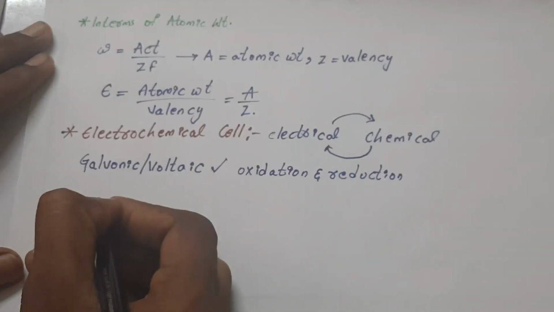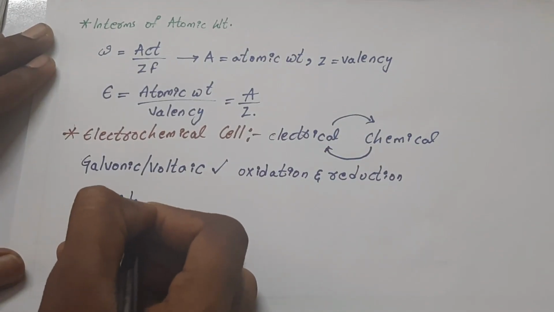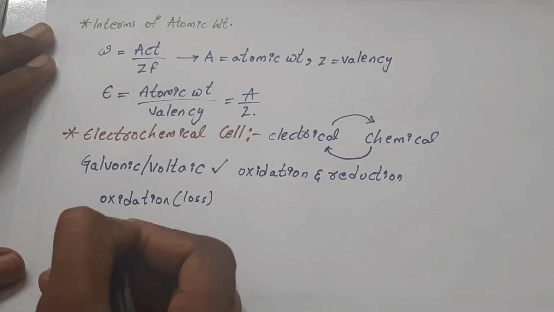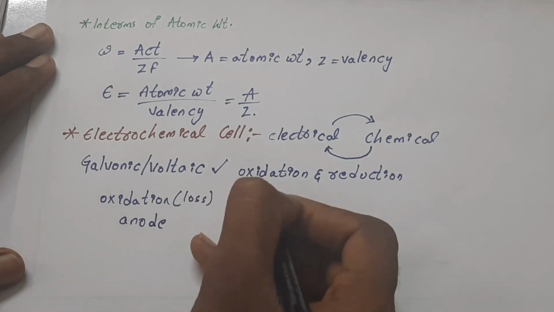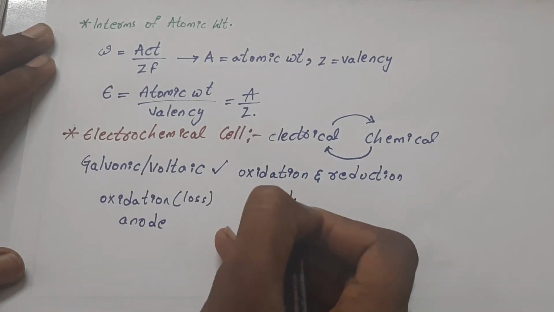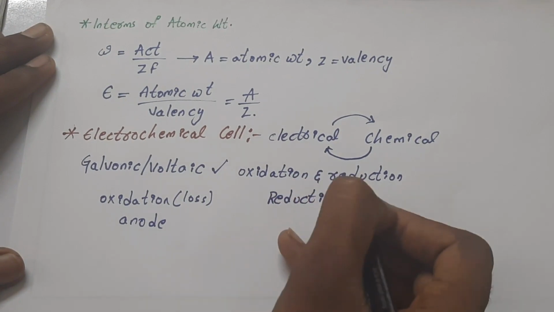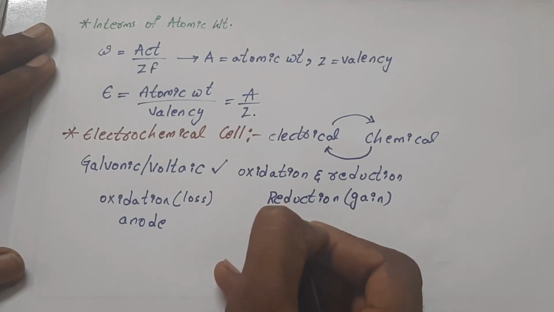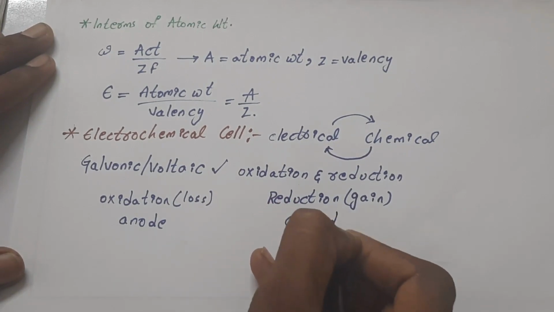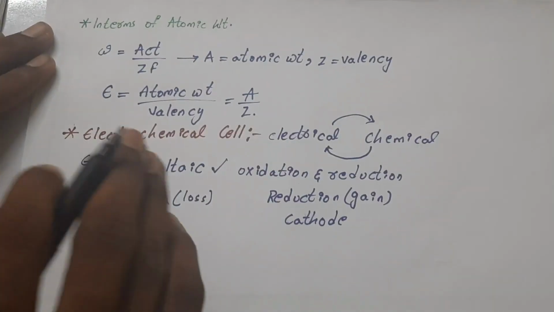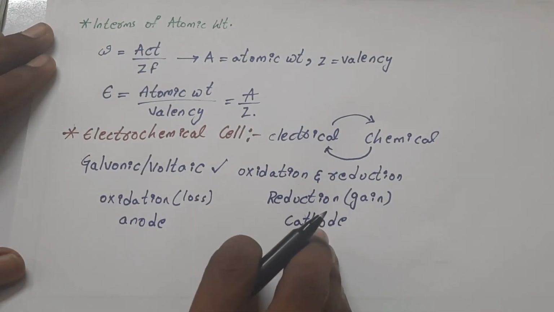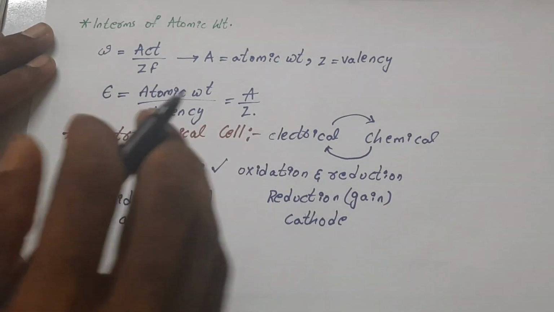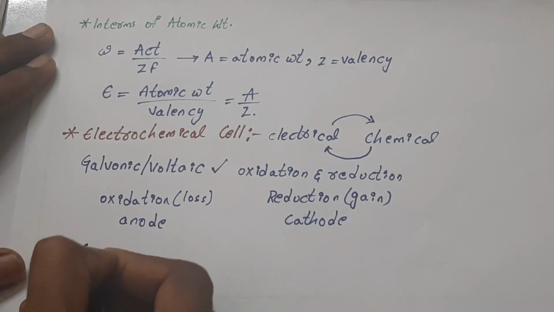From this we can say that oxidation, which is loss of electrons, takes place at the anode in the galvanic cell, whereas reduction, which is gaining of electrons, takes place at the cathode. From this we can say that the anode is the negative electrode, whereas the cathode is the positive electrode. The electrochemical cell has two half cells which are connected by a salt bridge.